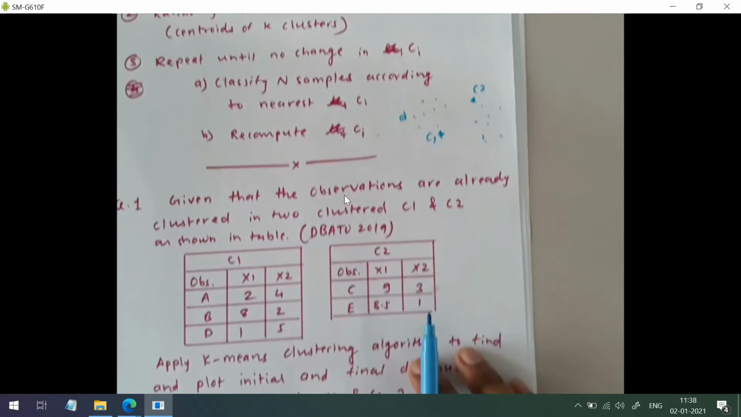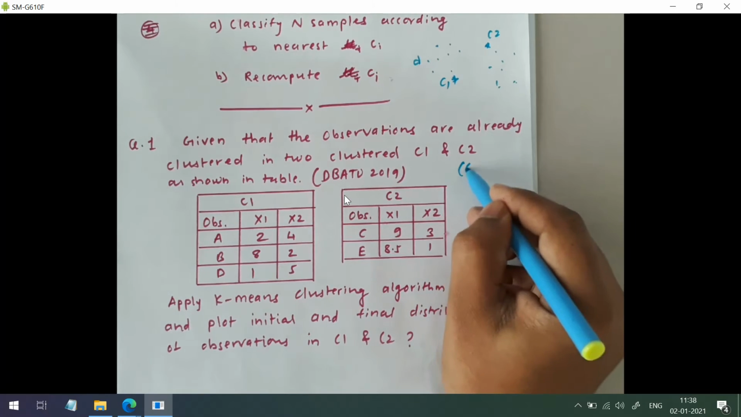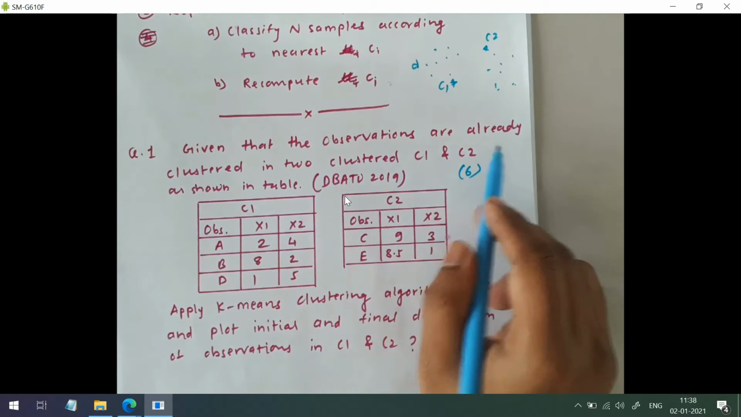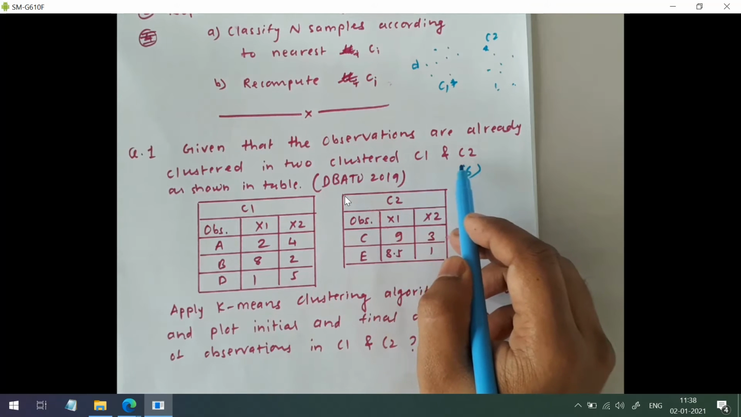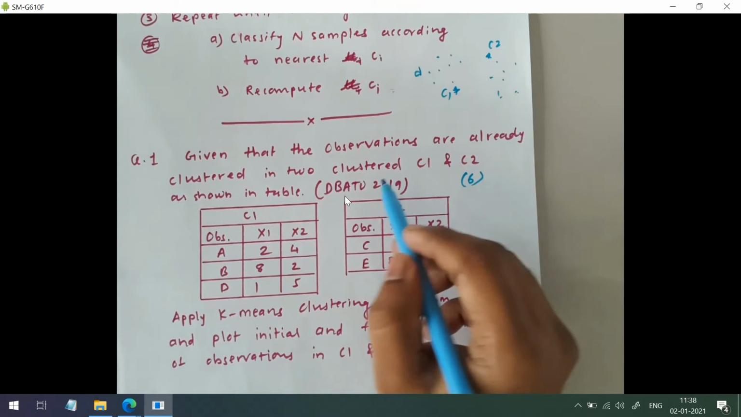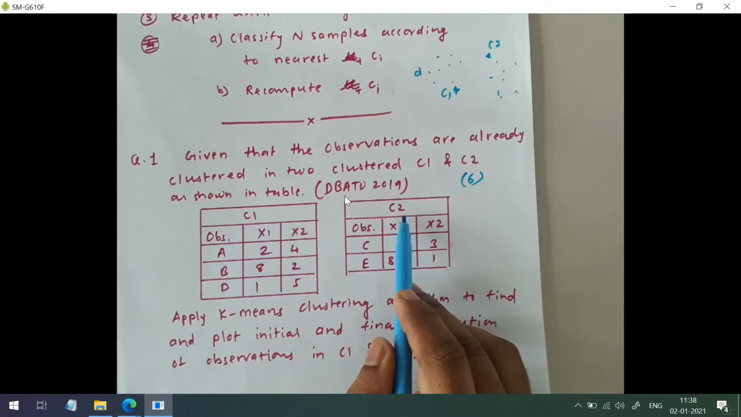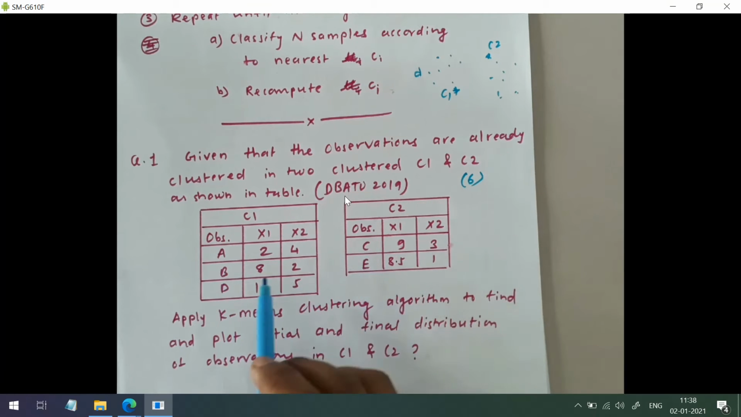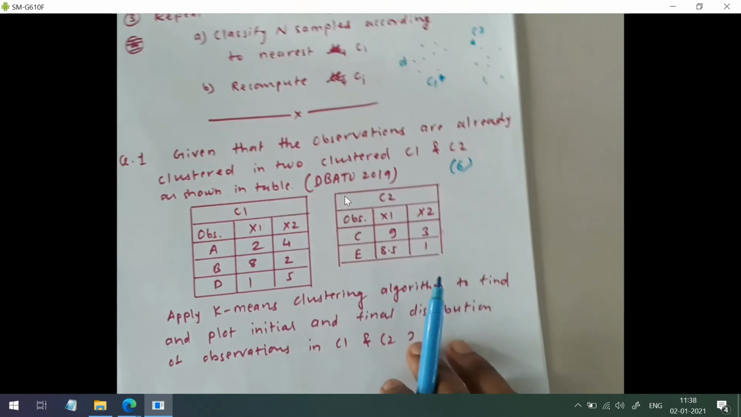So we'll see one problem which was asked in the previous paper. It was asked for 6 marks. Given that the observations are already clustered in two clusters c1 and c2, they have already assigned the data points to the two clusters as shown in the table. So we have clusters c1 and c2, and we have a total of 5 observations a, b, c, d, e. It is 2-dimensional data, so we have the x1 coordinate and the x2 coordinate.